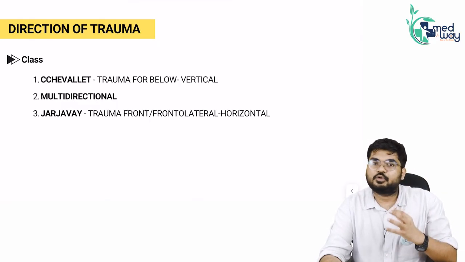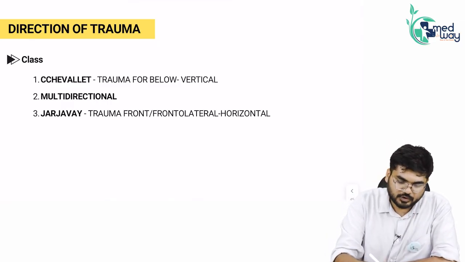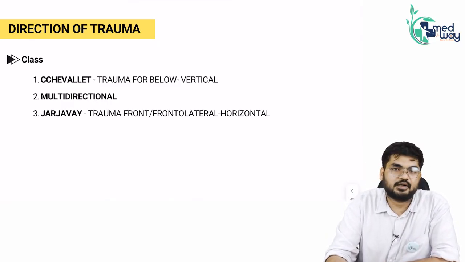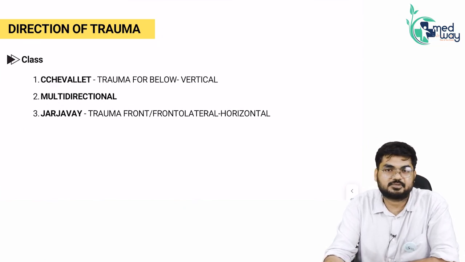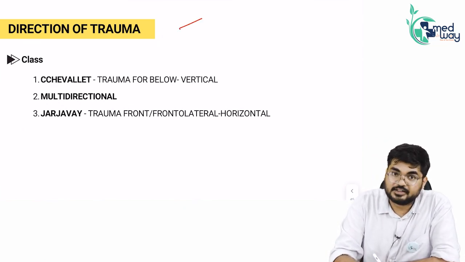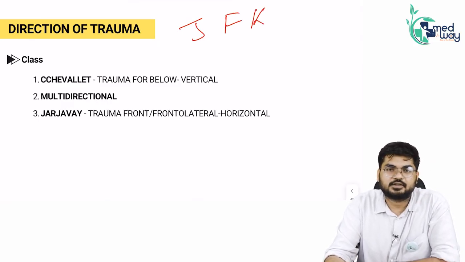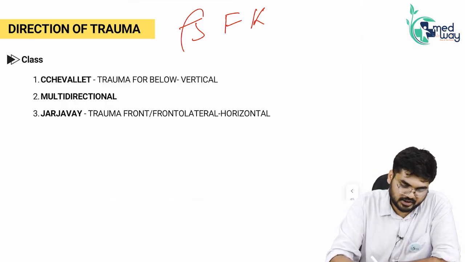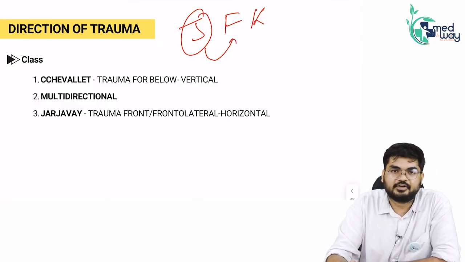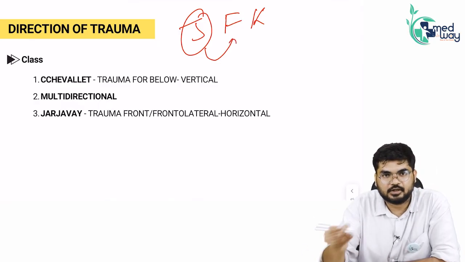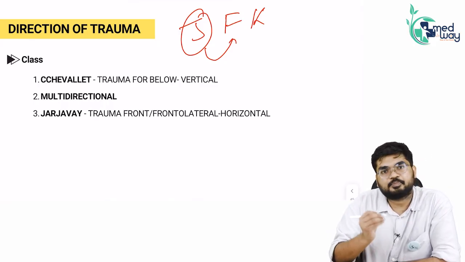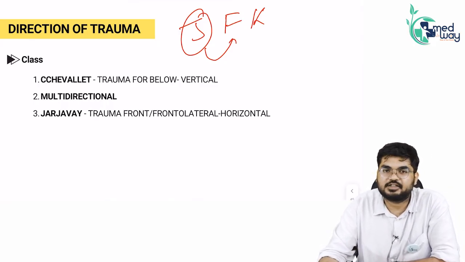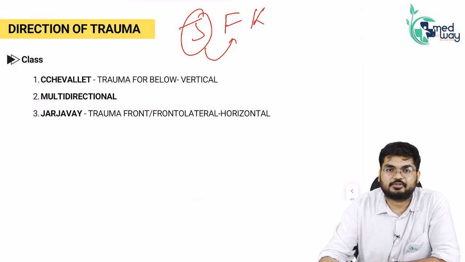So one fine mnemonic that I'll teach you all is, you remember there has been one United States President, that is John F. Kennedy, JFK. I use this particular mnemonic to remember Chevallet and Jajave. So John F. Kennedy, JFK, Jajave is trauma from the front. If we remember Jajave is trauma from the front, then obviously Chevallet is trauma from below. As simple as that.